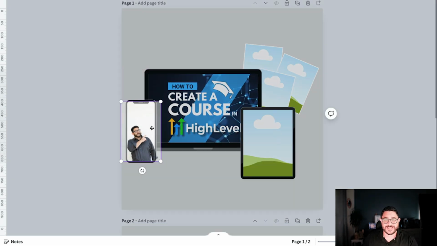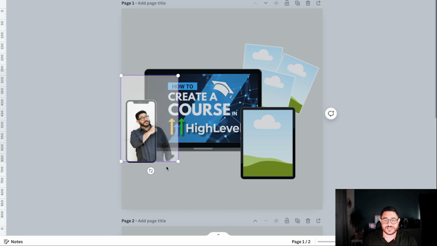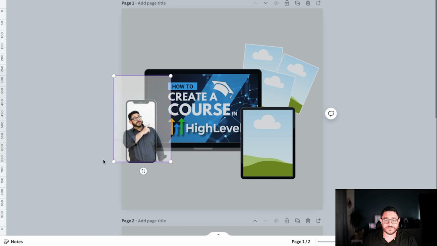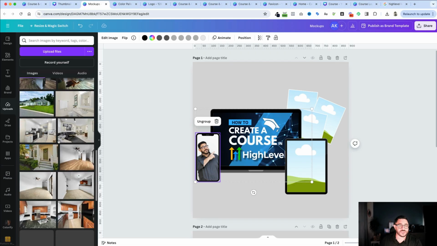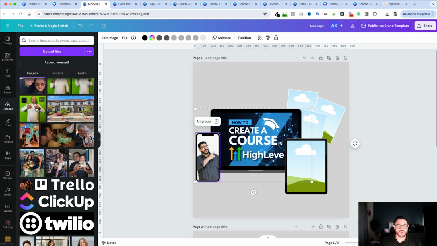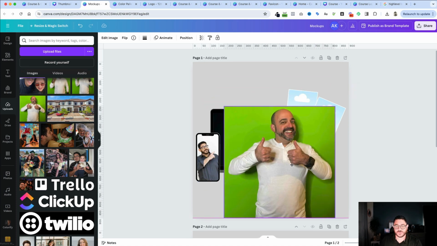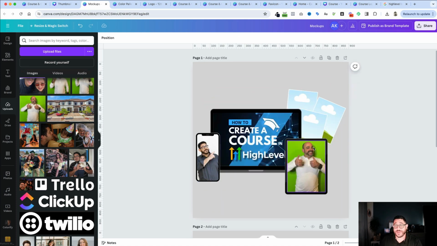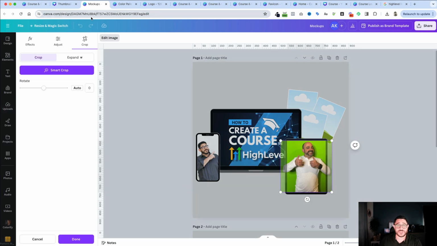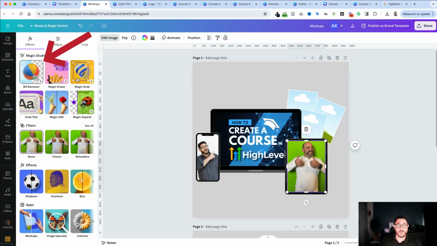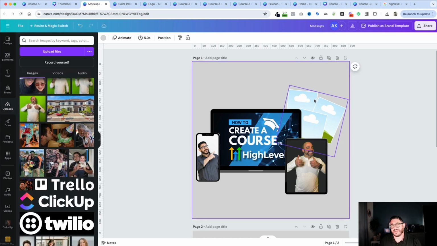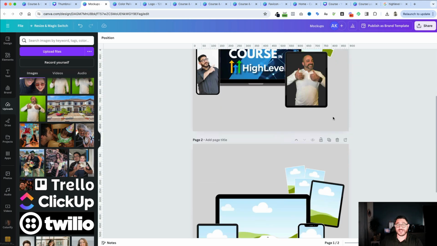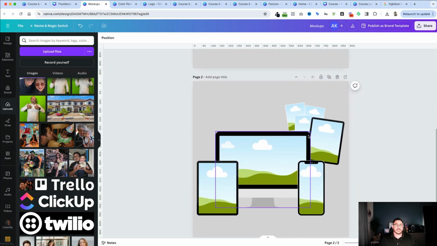If I just double click into this, I can adjust it with me pointing. I can then find an image of Nuno, drop him into right over here. Now, maybe I want to get rid of this green background. All I got to do is double click on the image, go to effects, remove the background, and then I could change the background, make it different colors. And here I will put images of any documents or anything like that I would have. As you can see, I've already pre-created this one too.